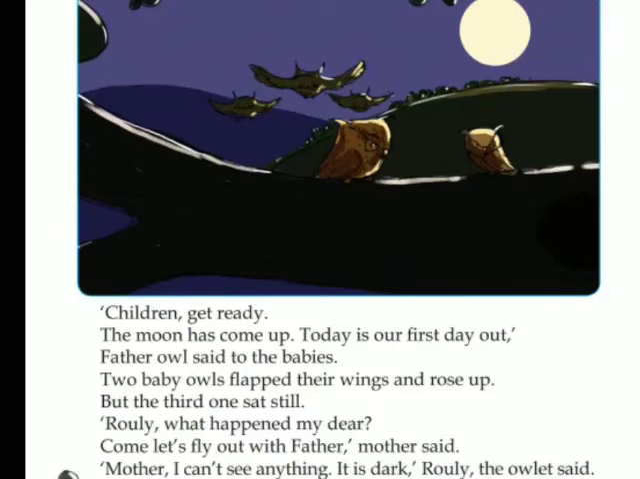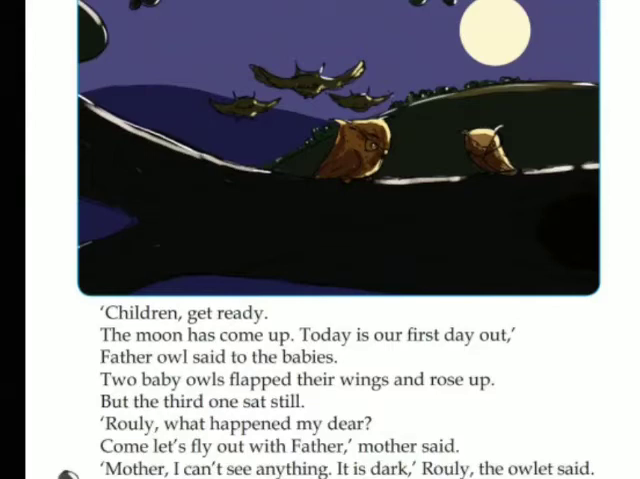Rowley, what happened, my dear? So mother is asking, Rowley, what happened? Come, let's fly out with father, mother said. Why are you not flying? We can go with father. Come on. Mother, I can't see anything. It is dark, Rowley the owlet said.